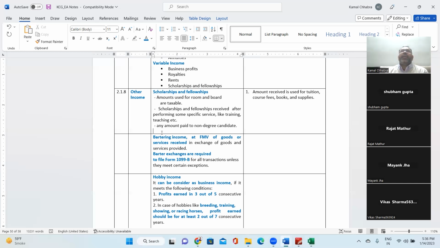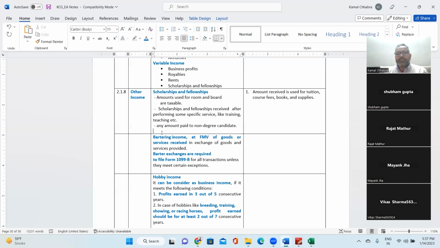But if a fellowship is received by an individual only for tuition fees, course fees, books and supplies, then it is exempt. Any amount received as a fellowship or scholarship by a non-degree student is taxable. For example, in EY, they give a scholarship if you qualify as an enrolled agent, or once you qualify the CPA exam. That is taxable in the hands of the individual who receives it, because that is a non-degree candidate. This is applicable only for the degree candidate.